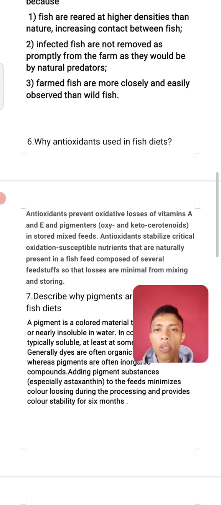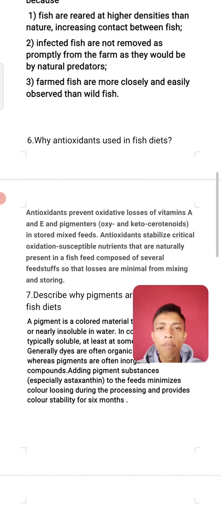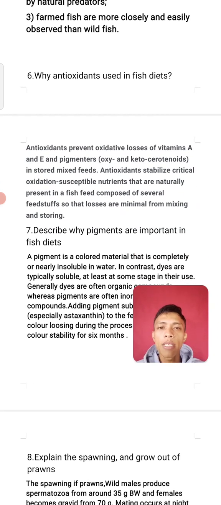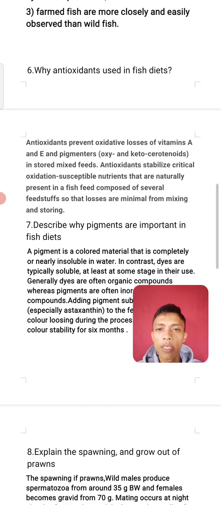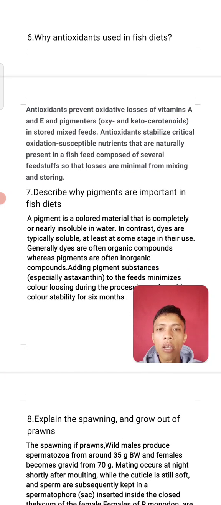Number 6 question. Why are antioxidants used in fish diets? Antioxidants prevent oxidative losses of vitamins A and E and pigments, oxygen, and carotenoids. It is stored in mixed feeds. Antioxidants stabilize critical oxidation-susceptible nutrients that are naturally present in a fish feed composed of several feedstuffs, so that losses are minimal